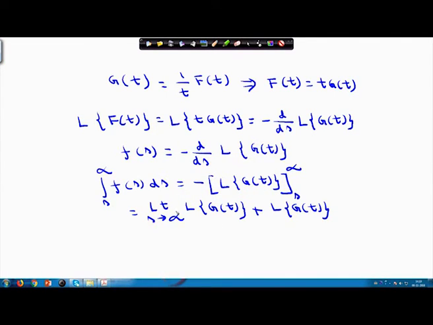As s approaches infinity, the Laplace transform of any function approaches 0.